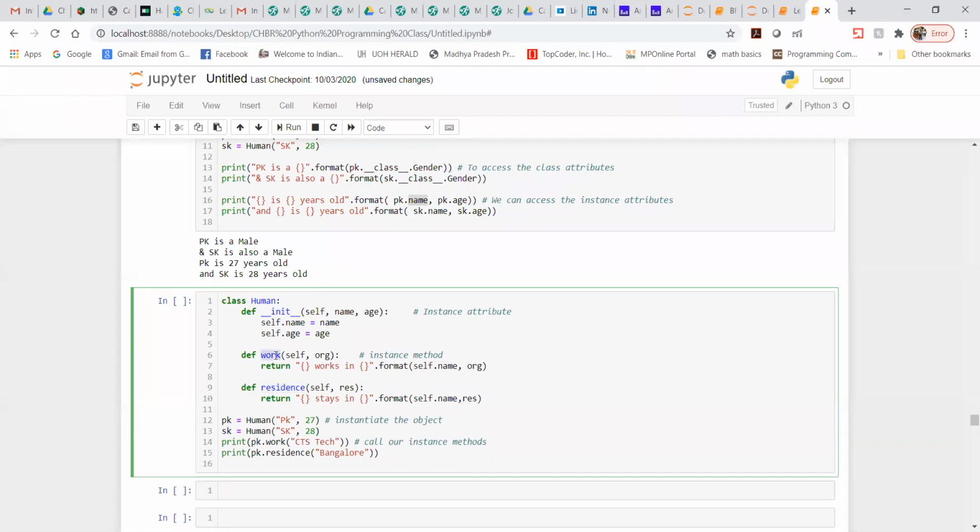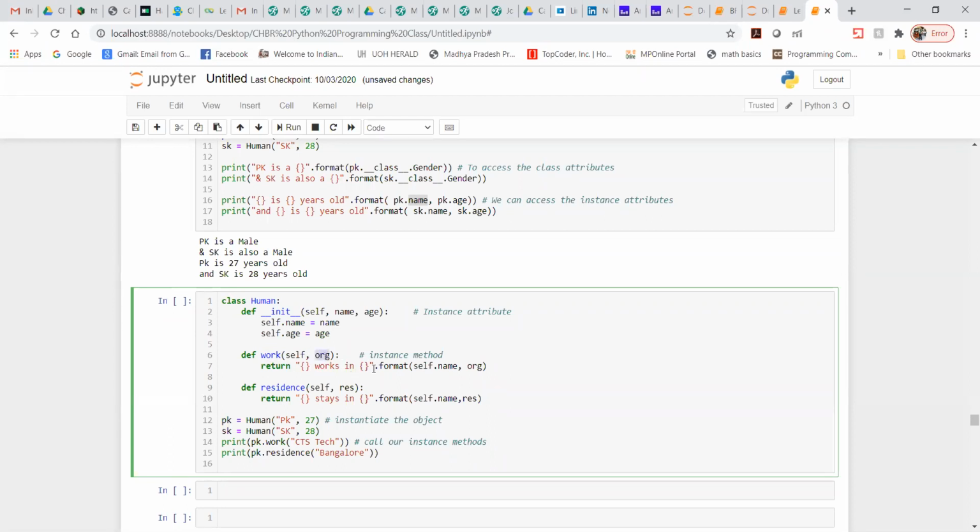In work, I'm defining an instance method. It takes an organization name and prints that somebody works in the organization, which comes from this argument.